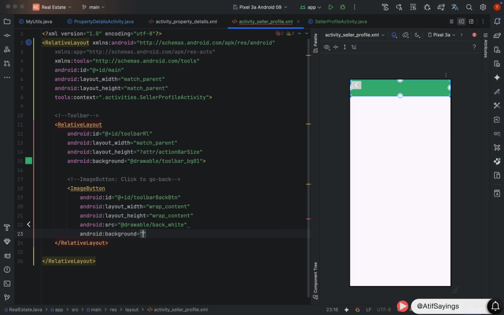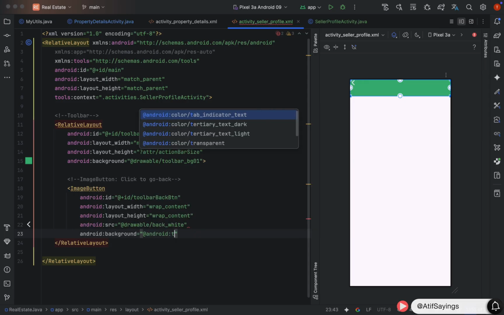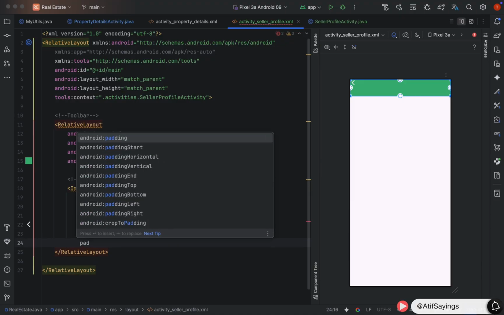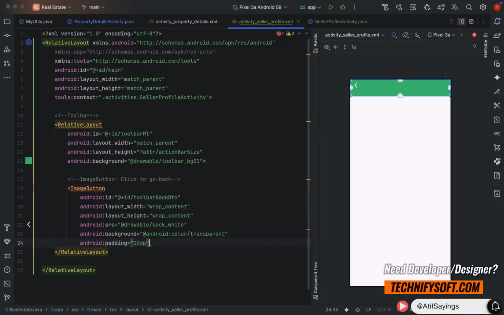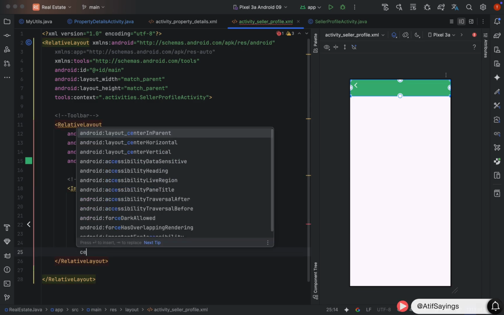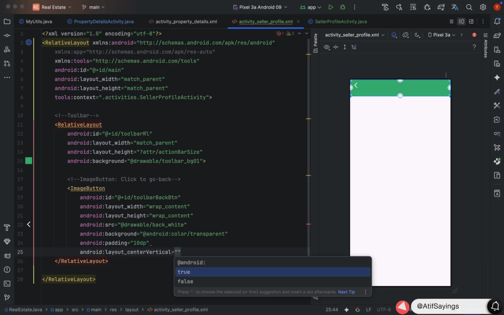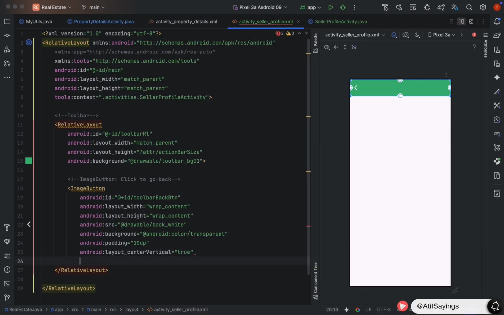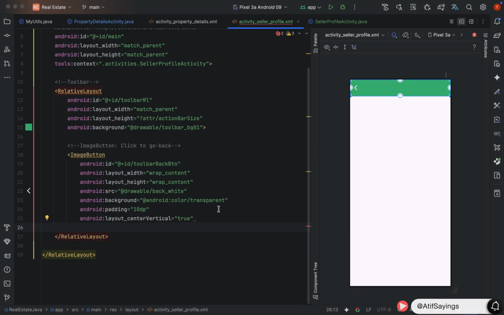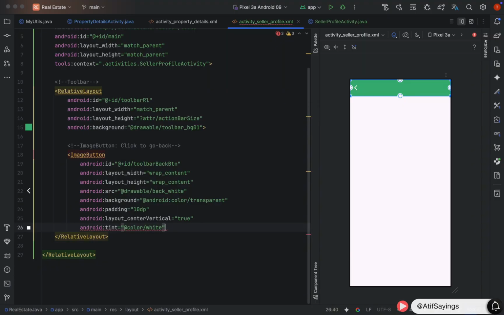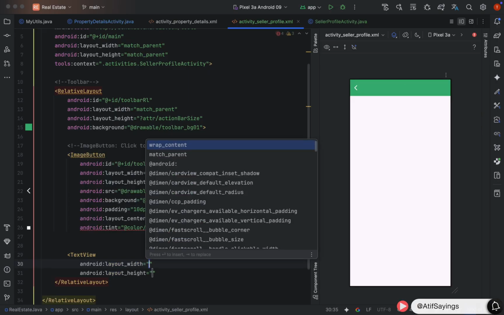We will set the background as transparent using the value at android transparent. And padding of this button will be 10 dp. We need to place that image button in center vertical using the property layout center vertical with value true. After that image button, we will create our text view that will show our title for the toolbar. But before doing that, we need to set the color of the icon using the property tint. Color will be white.